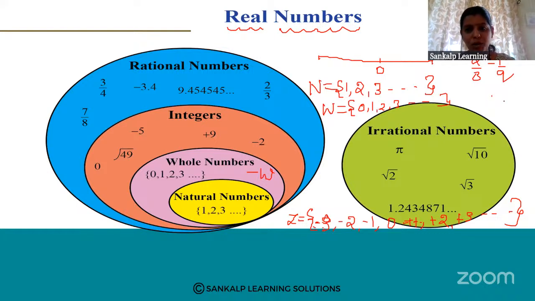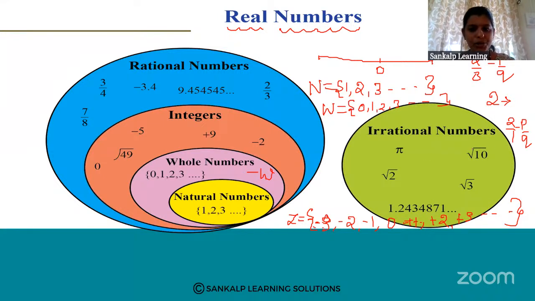If I write only 2, is it a rational number? Yes, it is, because 2 can be written as 2 divided by 1, so it is in the form p by q. That means rational numbers include integers, whole numbers and natural numbers, right? Next comes another part.